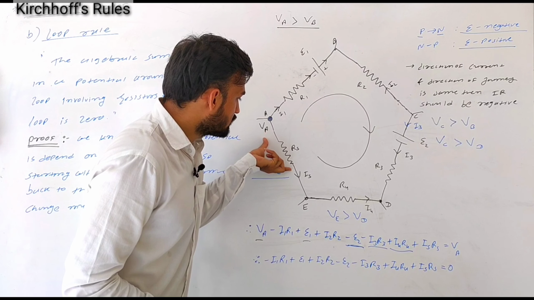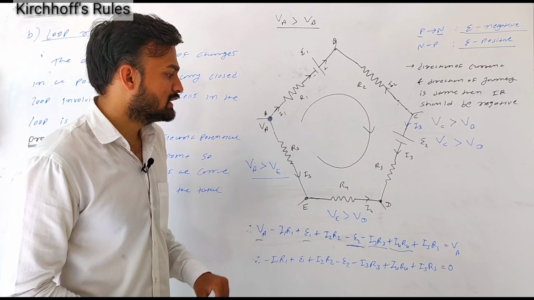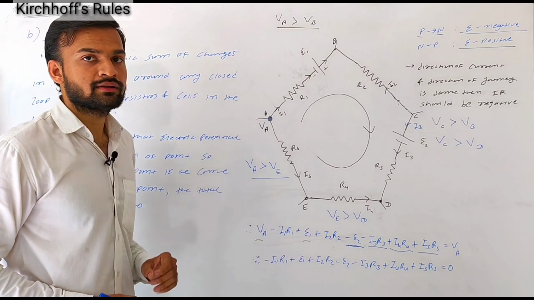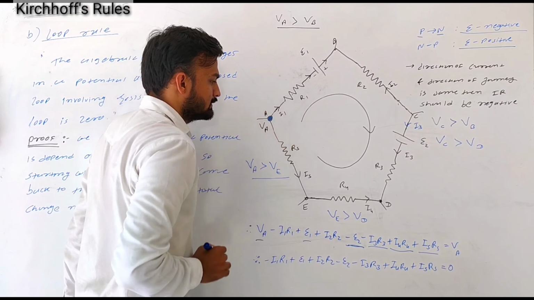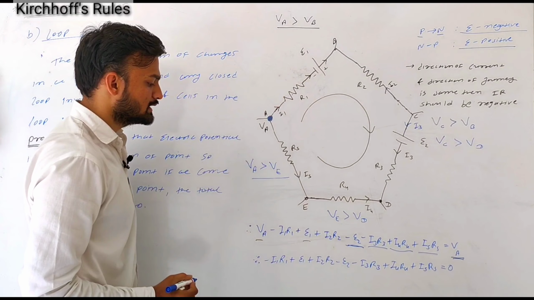So the potential across this resistor R5 is I5 R5, and we can write plus I5 R5 over here. After that we come back to this point, so the potential at that point is equal to VA.